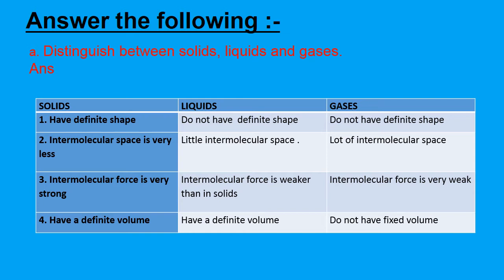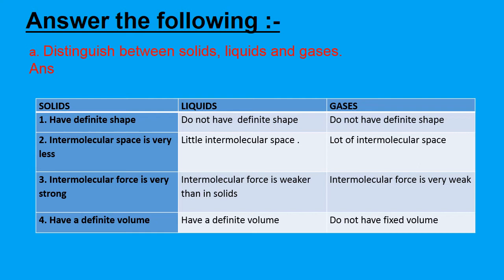Second point is intermolecular space. So in solids the intermolecular space is very less, that is why they are packed closely. In liquids the space is little, and in gases a lot of intermolecular space is there, that is why they can spread easily. Number three is intermolecular force, which is very strong in solids, whereas in liquids intermolecular force is weaker than in solids, and in gases the force is very weak.